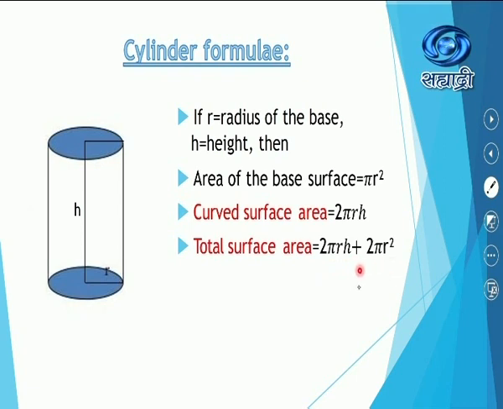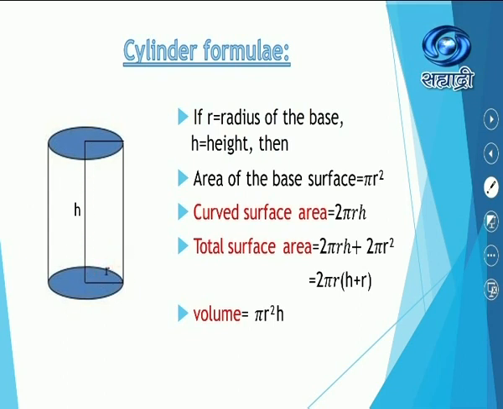But students, here you can take out 2 pi r as a common factor, and what remains inside the bracket is h plus r. Therefore, total surface area of a cylinder is equal to 2 pi r into the bracket h plus r. And the last formula, volume is equal to area of the base into height.